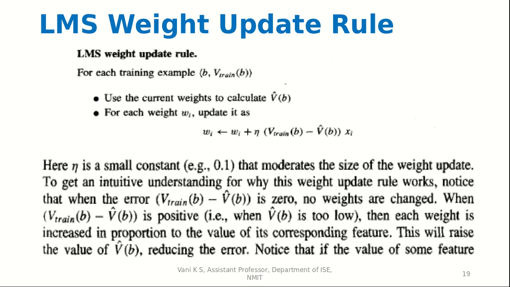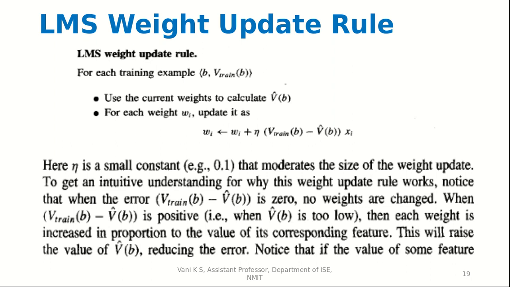To get an intuitive understanding of why this weight update rule works, notice that when the error, v_train(b) minus v_predicted(b), is 0, no weights are changed. And when it is positive, that is when v(b) is too low, then each weight is increased in proportion to the value of its corresponding feature. This will raise the value of v(b), reducing the error.